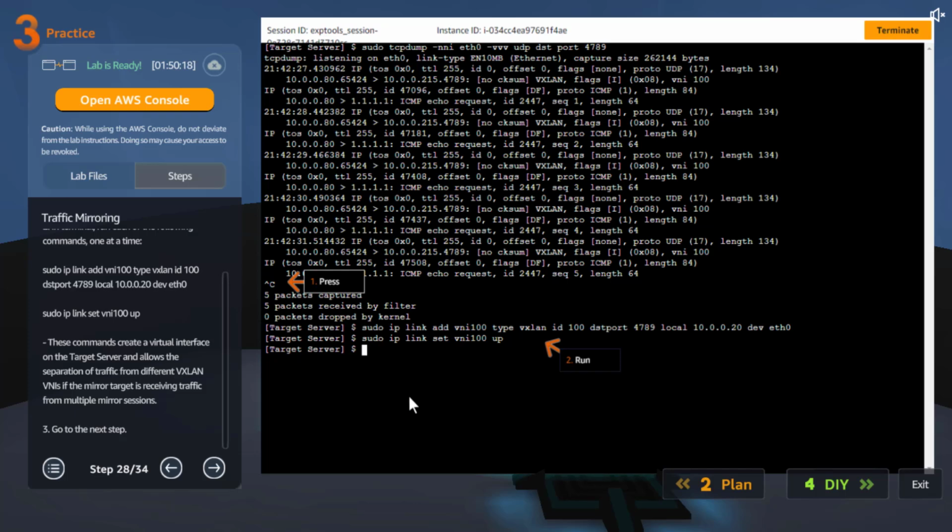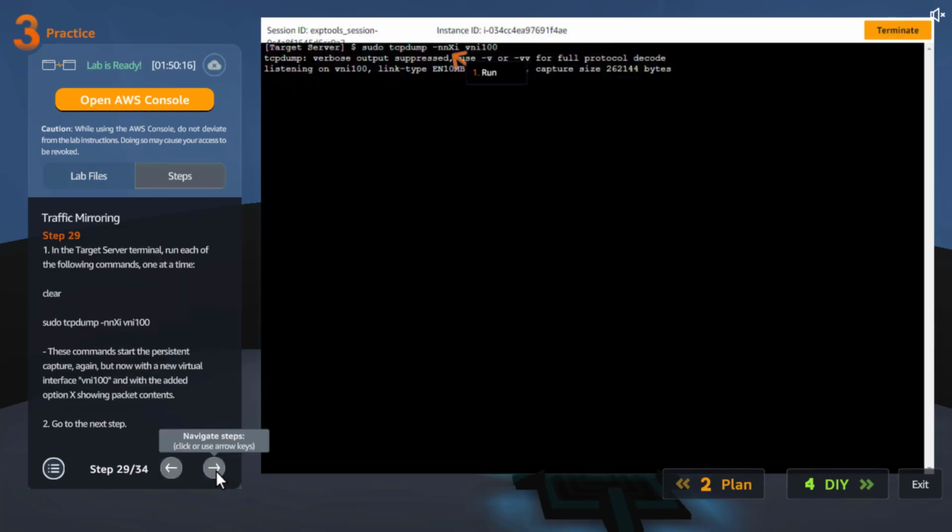Oh, okay, got it. Click next and then clear and then run this one. These commands start the persistent capture similar to the previous one, but now with a new virtual interface, VNI 100, and with the added option X showing packet contents.